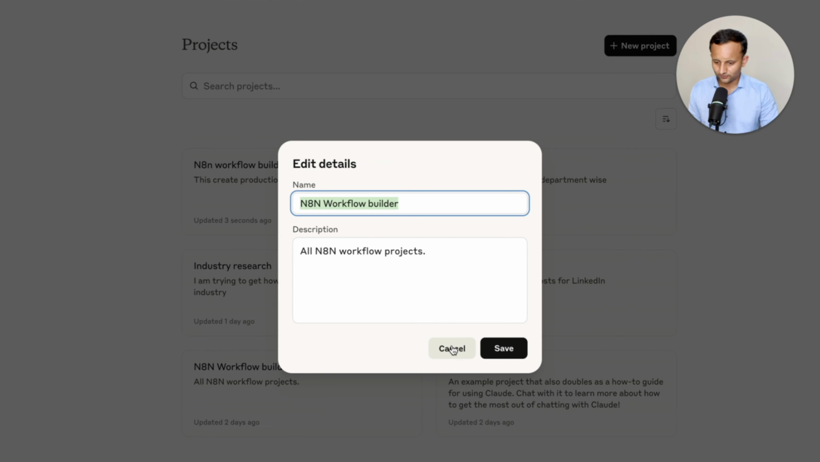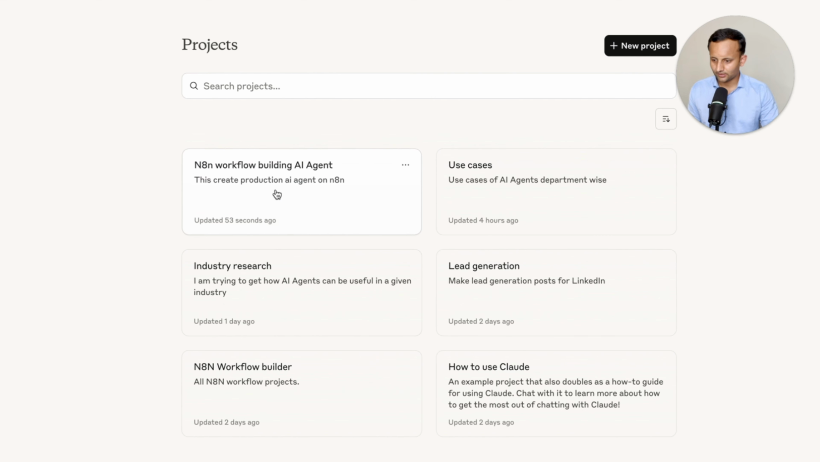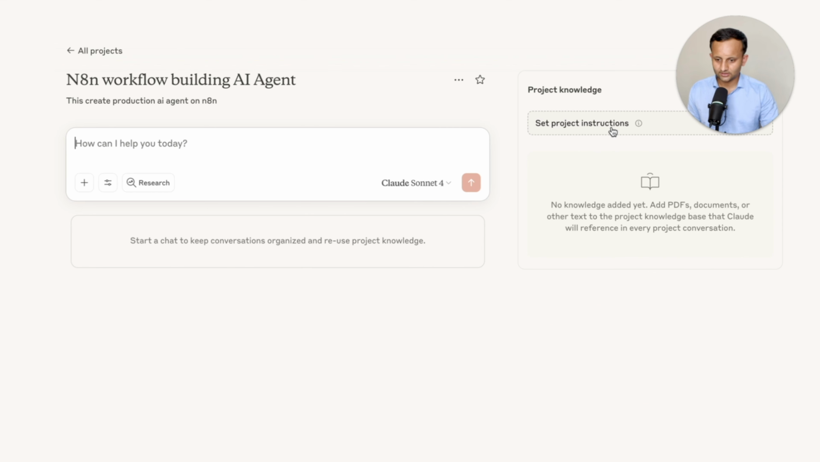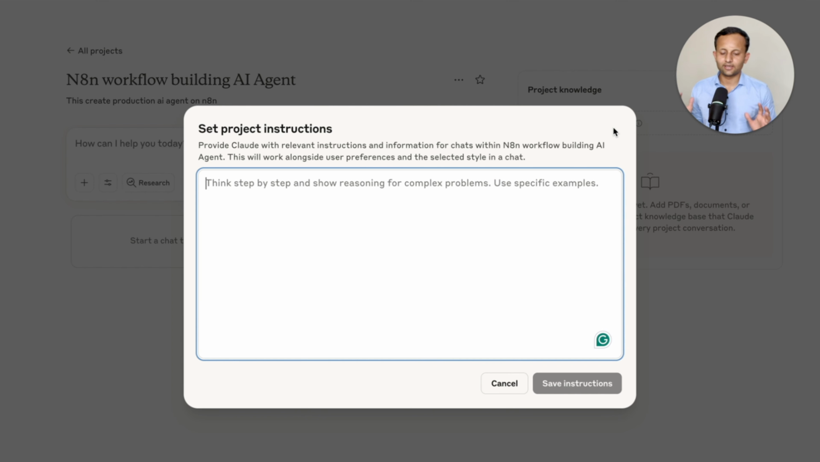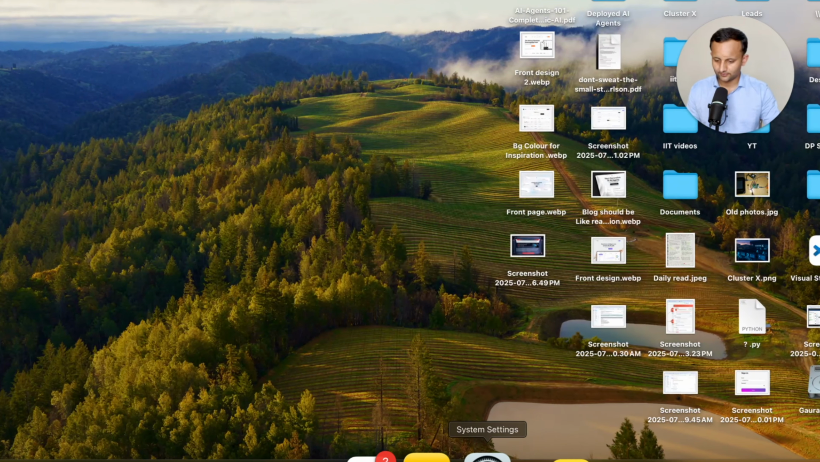So how would I give that? As you come here and click on this part, you will see set project instructions. You always need to provide it instructions, the system prompt, so that it will perform the task accordingly. I have created this already and I'm copying it directly here.